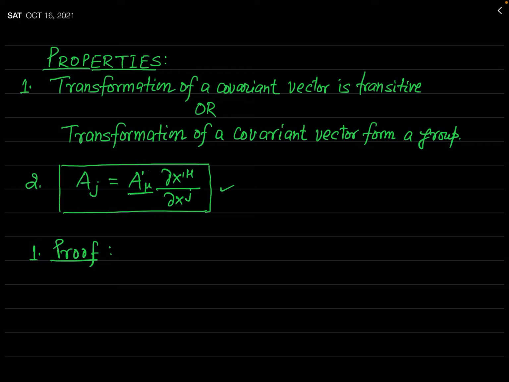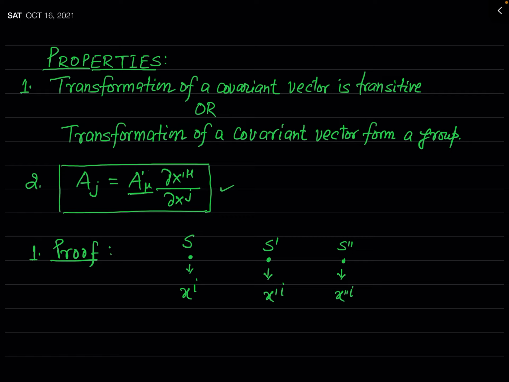For this, let us consider there are three coordinate systems. The first one we denote by the symbol S, the second by the symbol S prime, and the third one by the symbol S double prime. And the independent variables in frame S we denote by the symbol xi. In frame S prime we denote them by x prime i, and in frame S double prime we denote the independent variables by the symbol x double prime i.